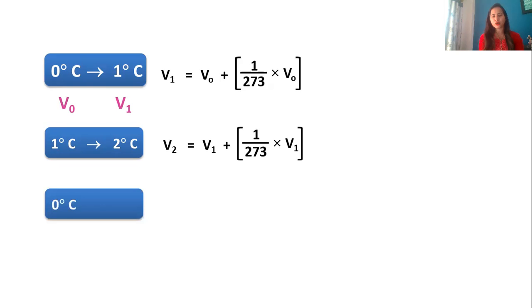Similarly, if I say 0 degree to 2 degrees Celsius, you can see the new volume will be V2, the original volume will be V0. And what will be the change in volume?